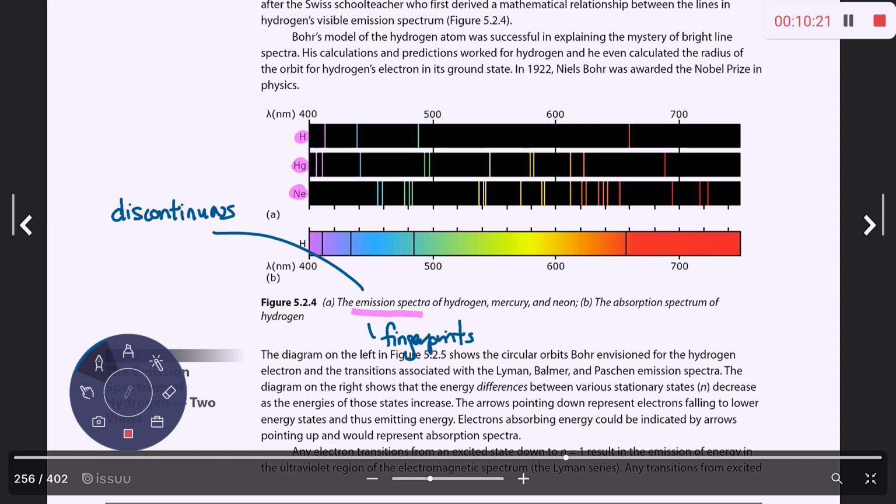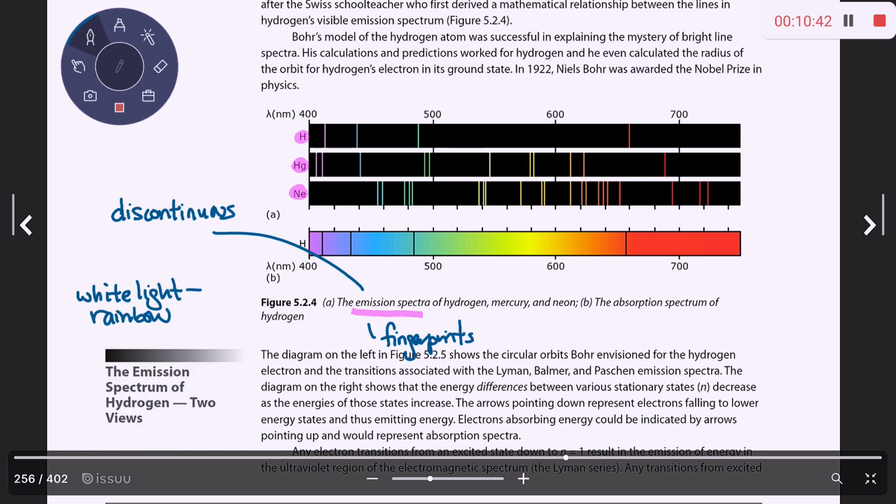Okay. If I look at white light through a hand spectroscope, you would see a rainbow, which would look something like this, of continuous color with no interruptions, and that would be known as continuous. So white light will produce a rainbow when you look at it through a hand spectroscope, and this is known as a continuous spectrum. Okay.